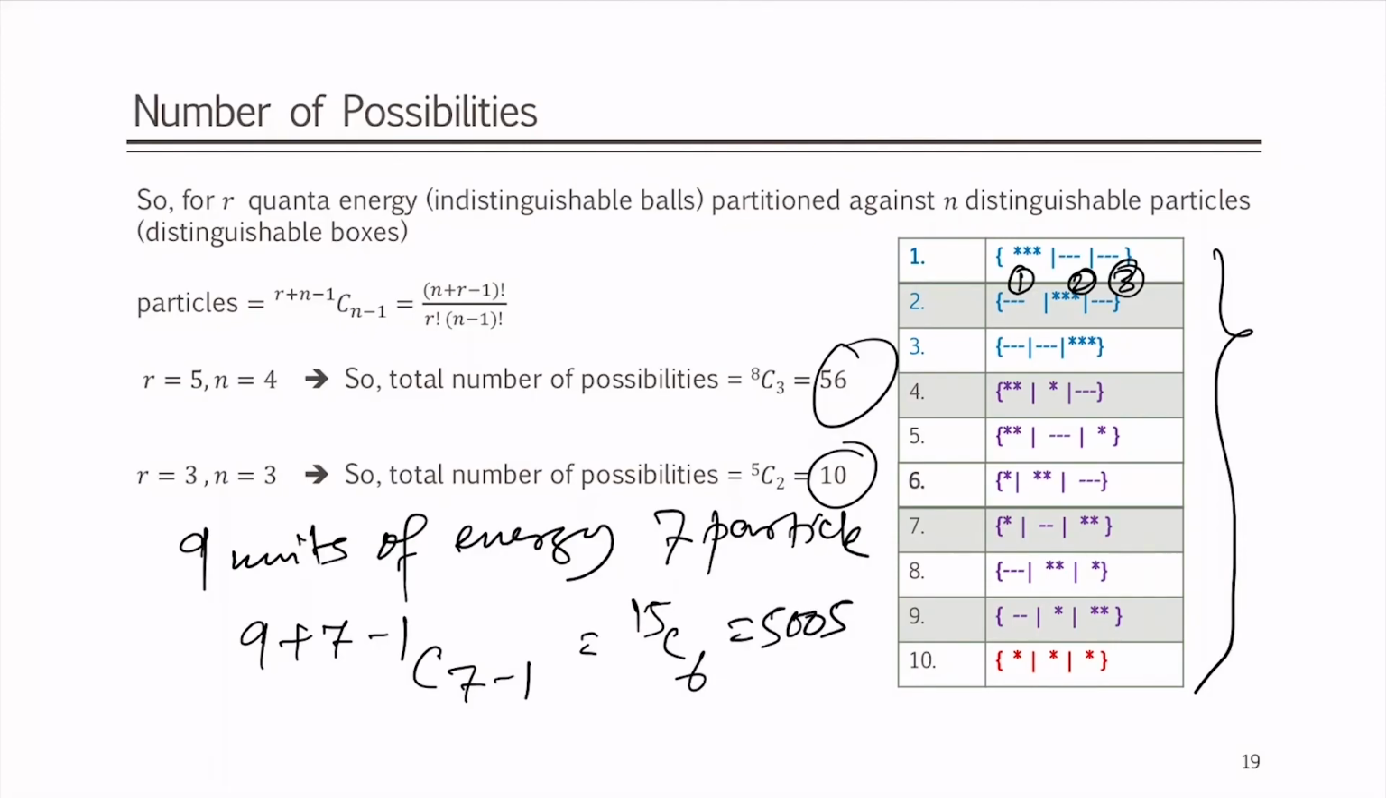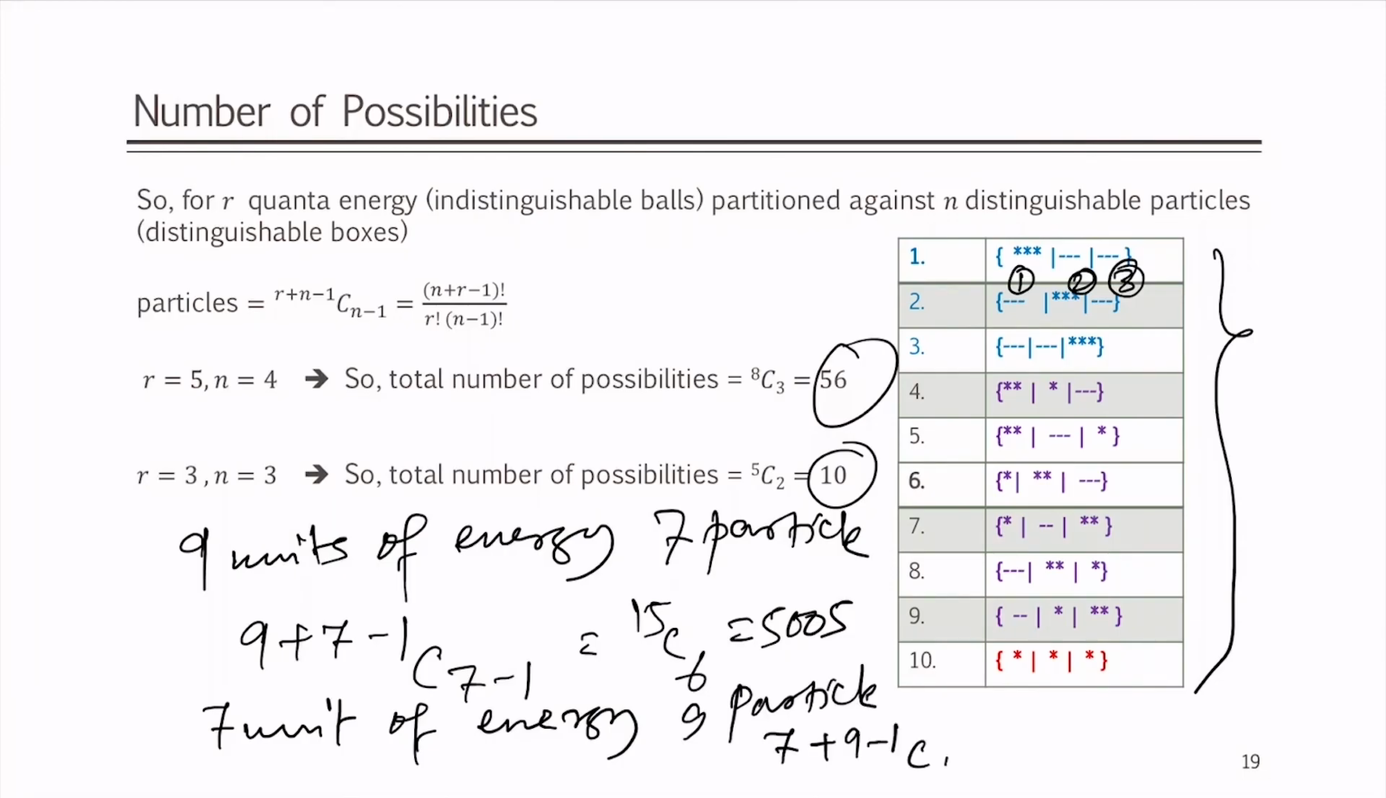But if I do the opposite, 7 units of energy into 9 particles, how many do we get? Now, it is 7 units of energy, so it is 7 plus 9 minus 1, choose 9 minus 1. So, it will be 15 C 8, not 15 C 6 anymore, and that will give you 6435. You are not getting the same thing, because one is indistinguishable, another is distinguishable. That is why you are not getting the same thing.